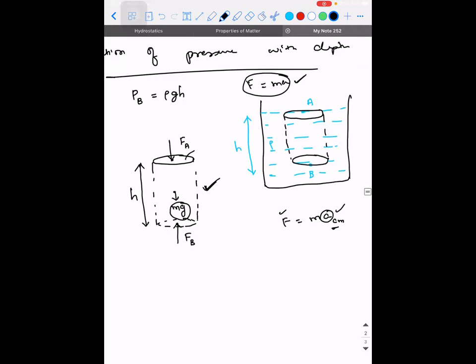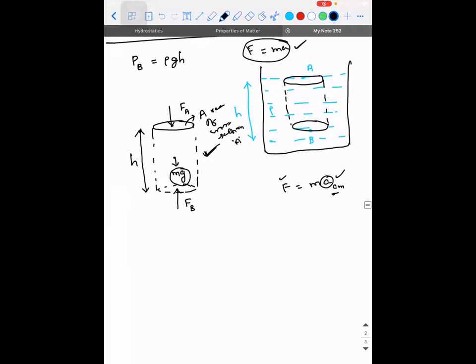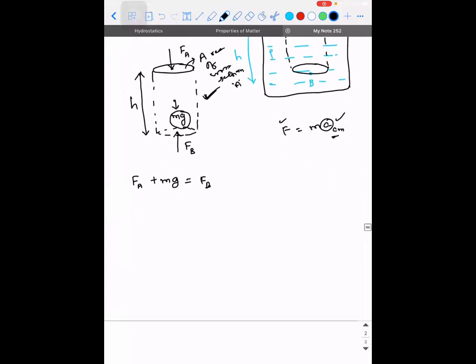For that, what I need is the area of cross section as A. So can I write FA plus mg is equal to FB? Can I write it like this? Now let's think. How can I write FA in terms of pressure and area?